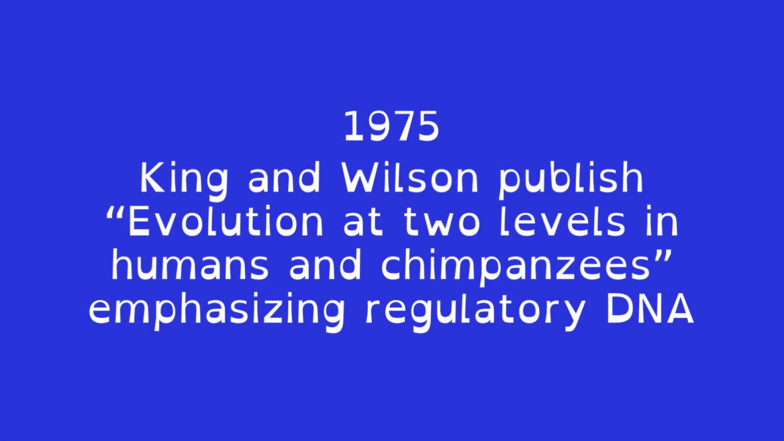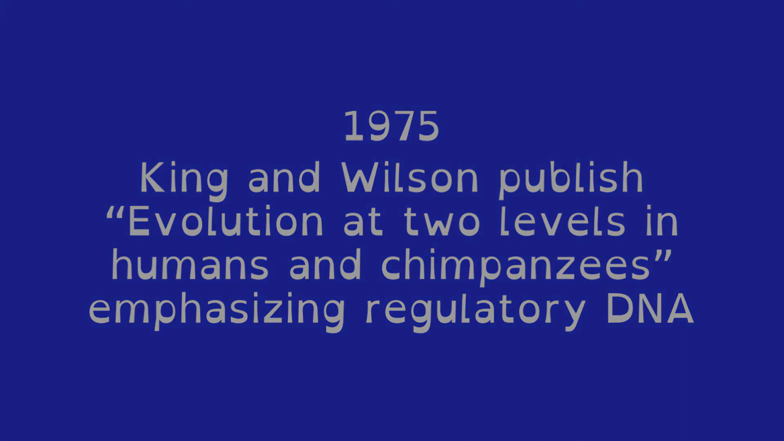11. 1975. Mary-Claire King and Alan Wilson publish Evolution at Two Levels in Humans and Chimpanzees in Science, introducing the critical importance of regulatory DNA sequences and control of gene expression in the evolution of complex biological organization.